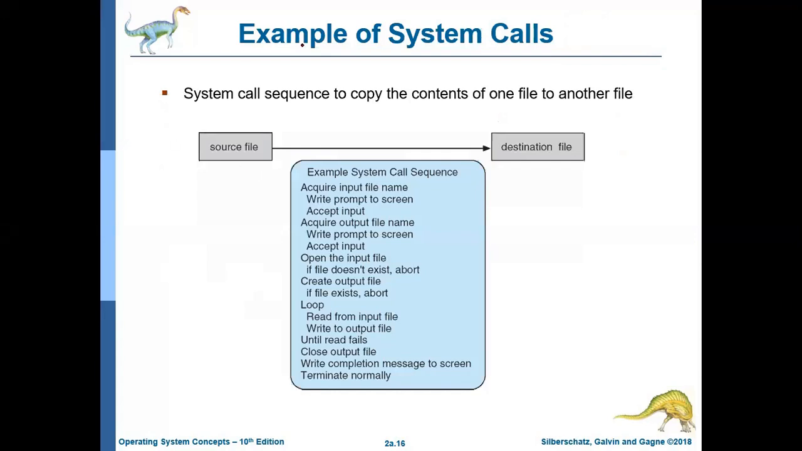So here we are discussing an example of the system call, how a system call could work for you. System call sequence to copy the contents of one file to another file. You are just writing a command for copy. Then after that command, whenever you are executing that command, what will be happening in the system? You will be directed to so many intermediate operations, but it will not be visible to you. It will be internal to the operation.